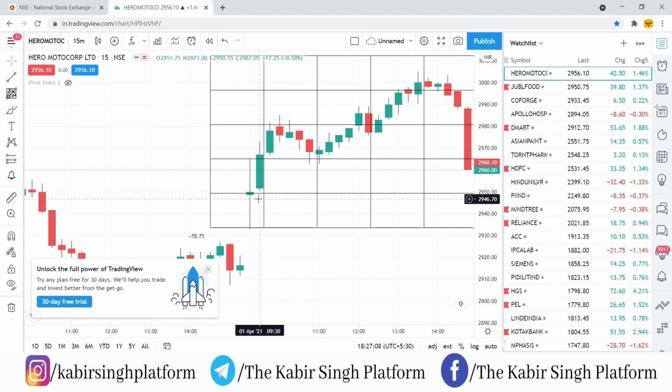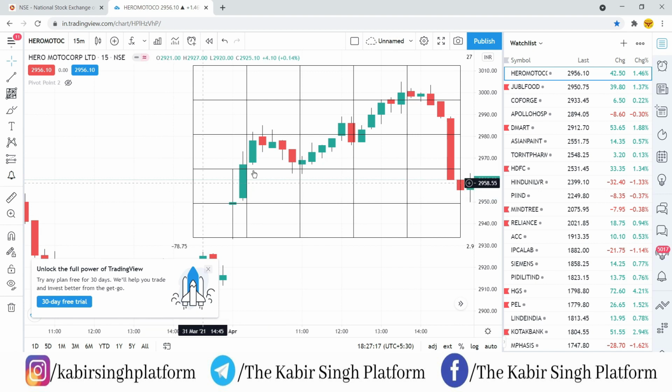Your stop loss can be this Gann line, or if the market is very volatile, remember that you can keep the first Gann level as your stop loss. Your target, you can keep each of these Gann levels as your targets. For example, here this could be your first target, this could be your second target.